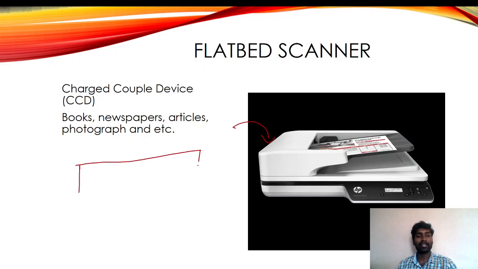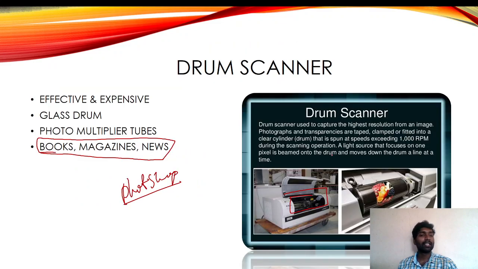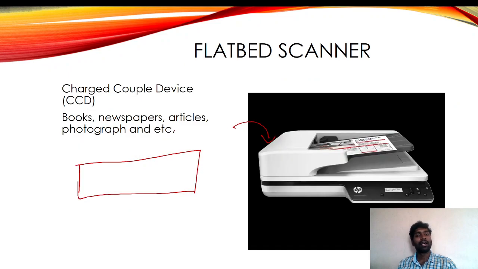Because this size is like a bed, based on its size we are telling it is a flatbed scanner. And here, the drum scanner uses photomultiplier technology, meaning PMT tubes. So this drum scanner uses PMT, and this flatbed uses CCD, charge-coupled device. This is the technology we are using here.